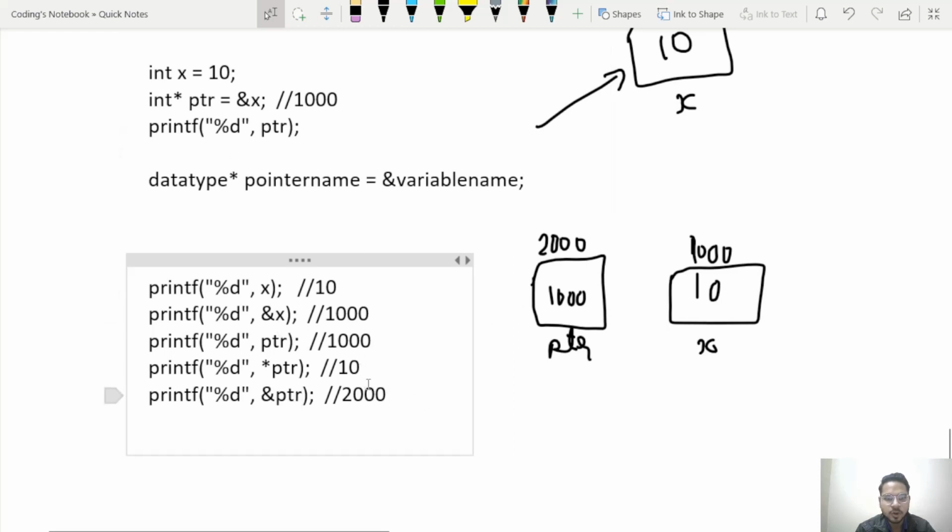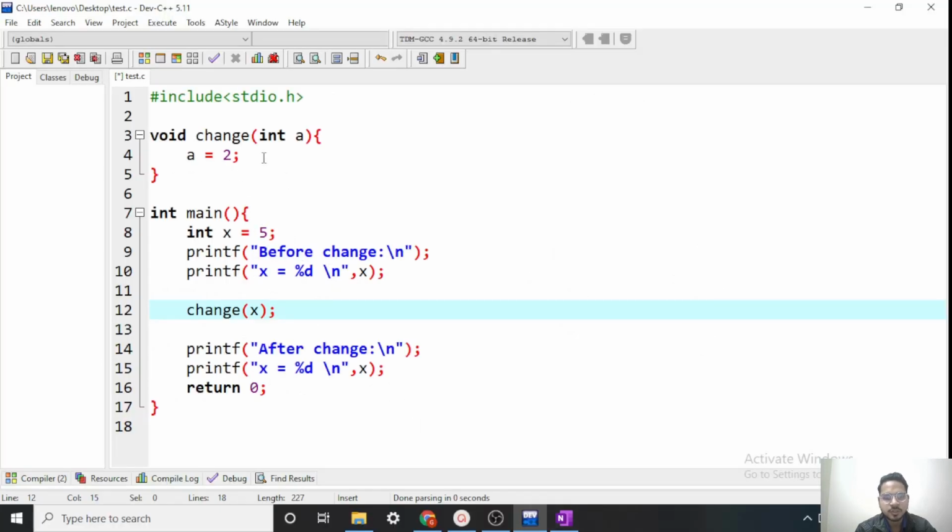So that's about pointers. Now let's see one more important concept related to pointers only, which is also known as call by value and call by reference. To understand the difference between call by value and call by reference, let's see this simple program.